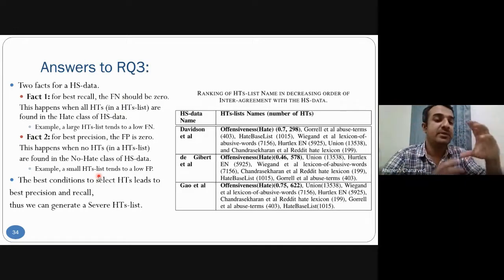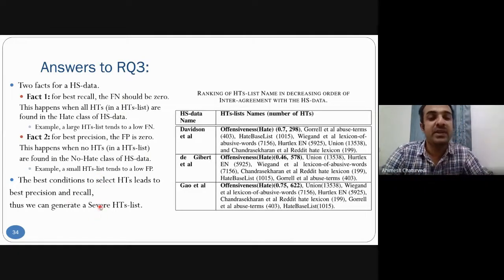So we have generated an optimized hit term list, and we keep the most severe hit terms in the severe hit term list. So the comparison that we have shown for the Gorel and the offensiveness for the Davidson, and for D Gilbert we have shown offensiveness and Union. So these are the rankings of the hit term list classification that could be done for GAO, ETL.